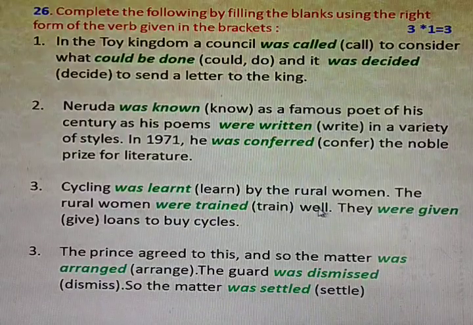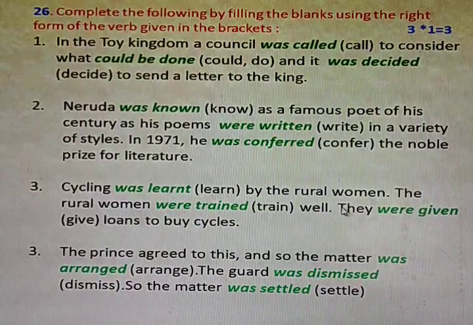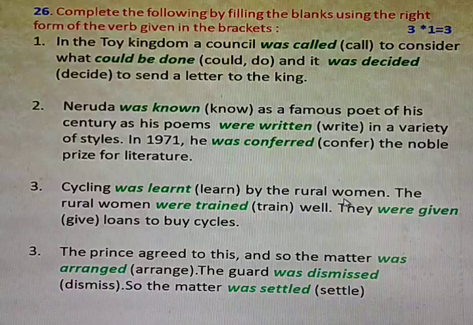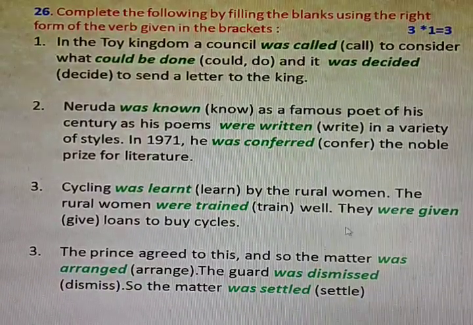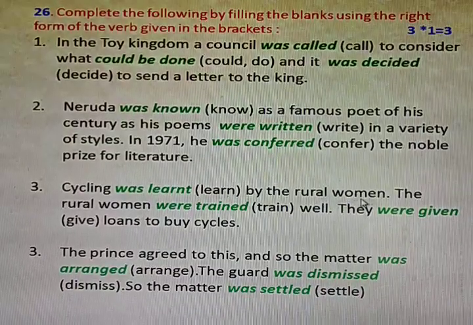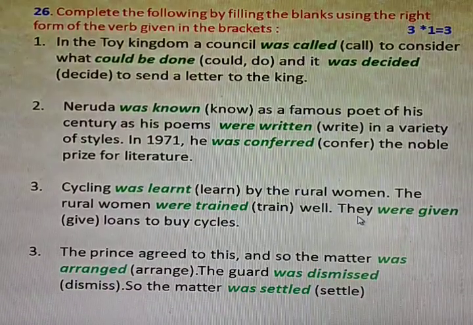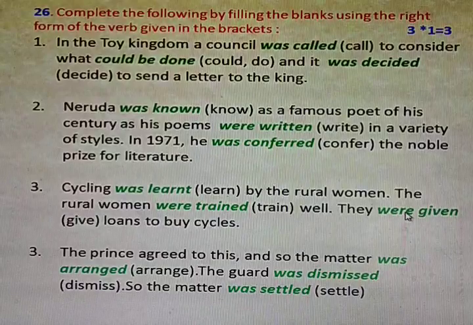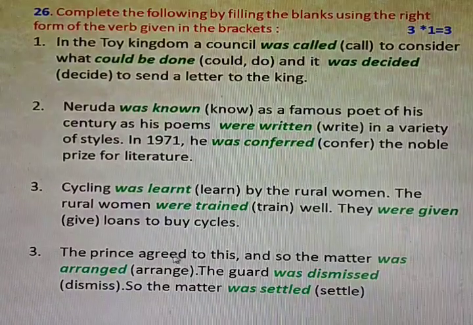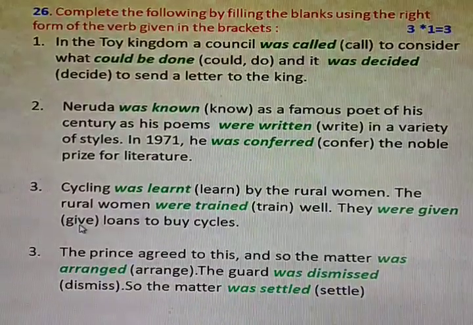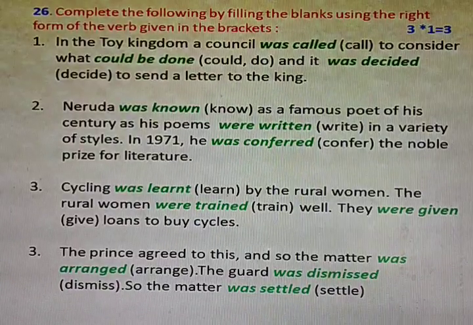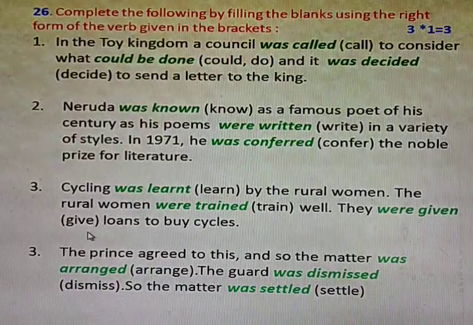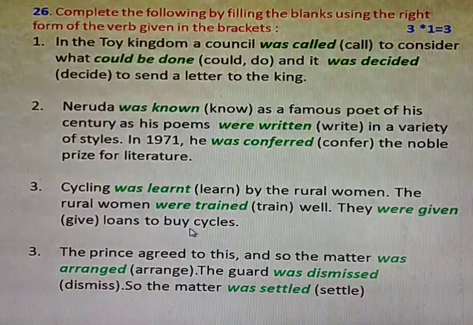They were given. Here they once again refers to the rural women. I think all of you are familiar with the pronouns. So here they means plural once again. That's why were. What verb do we have in the brackets? Give. The past participle form of give is given. They were given loans to buy cycles.